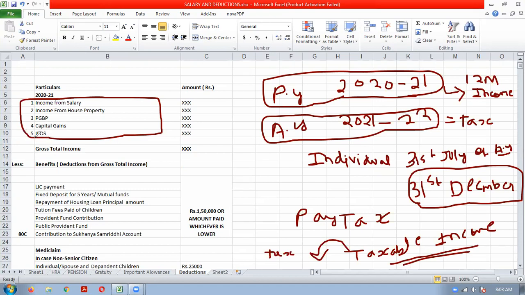Then you should have a detailed knowledge of exemptions, and you should also have a detailed knowledge of deductions.